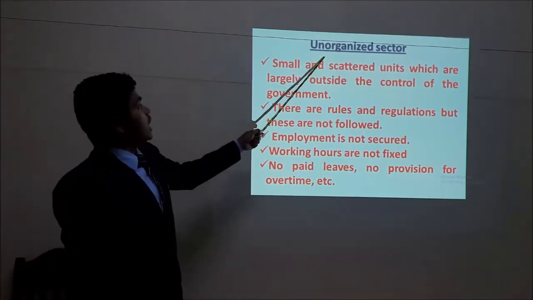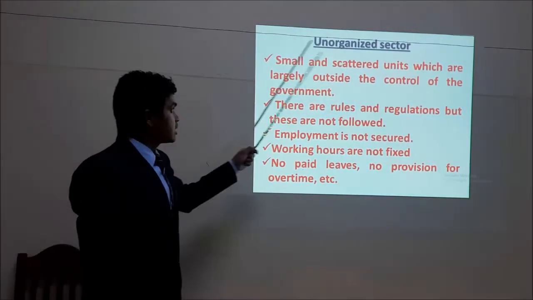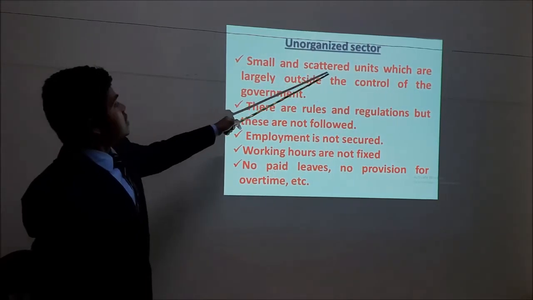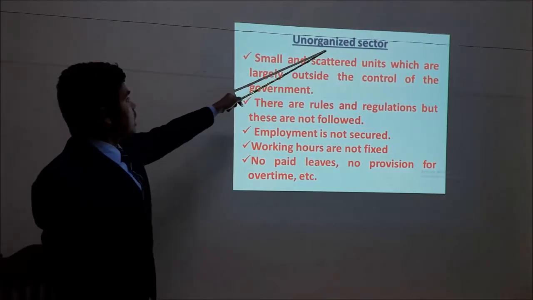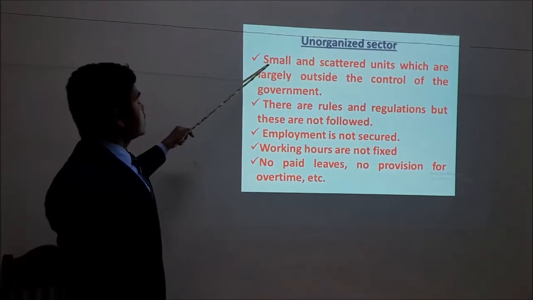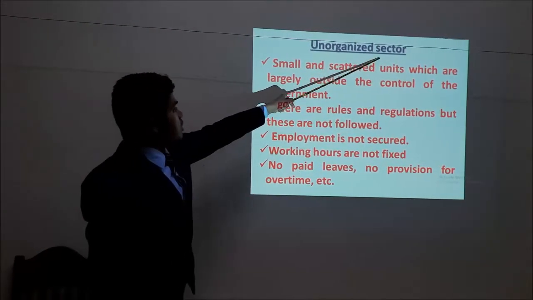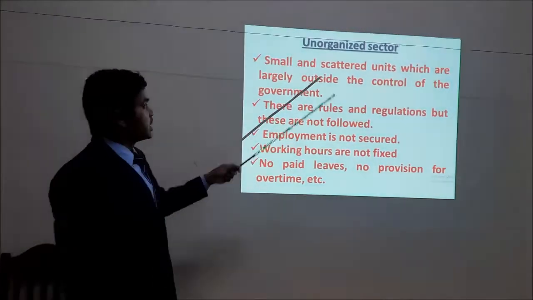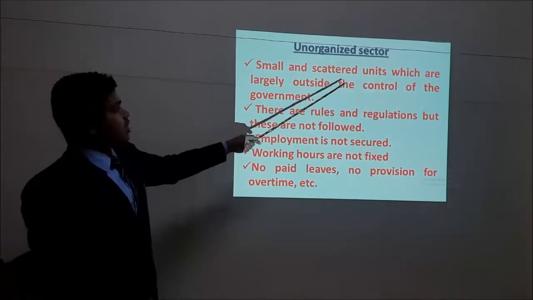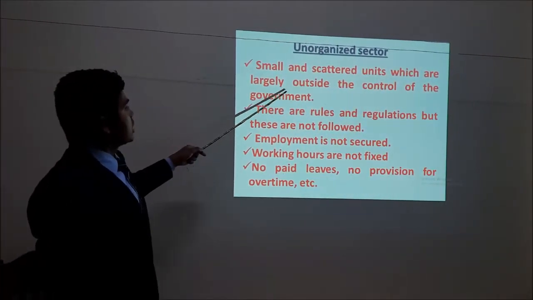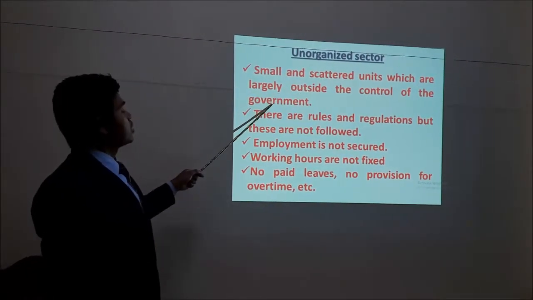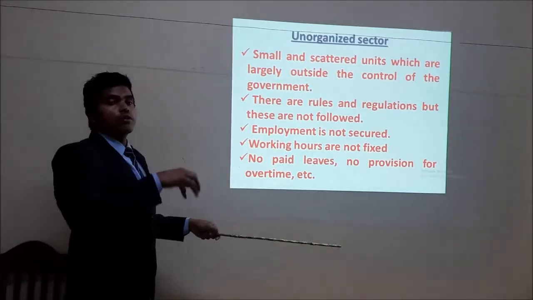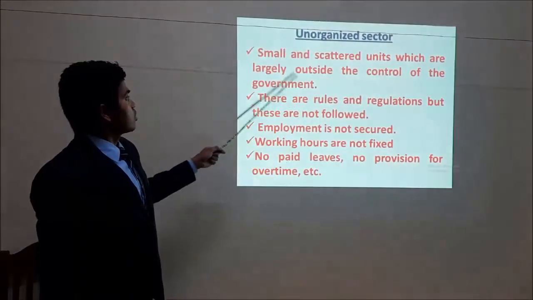This is about the unorganized sector. What is the unorganized sector? It is small and scattered units. The sectors are very small, and it's scattered. It's not in one place, here and there. Clear? They are largely outside the control of the government. So the government does not take control over these unorganized sectors.